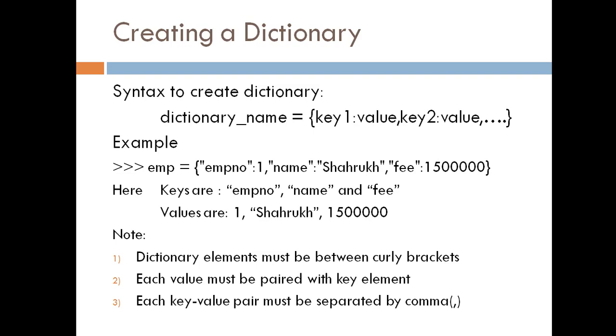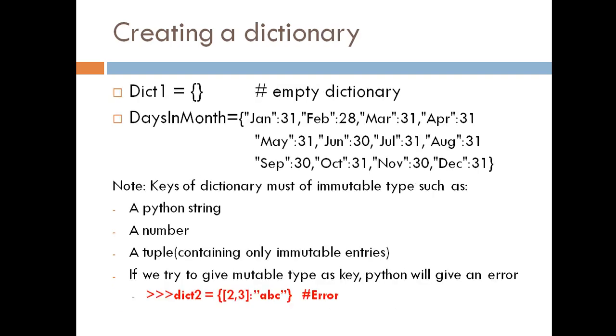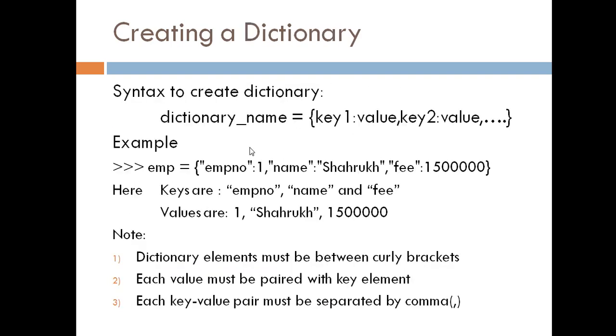The same thing is explained here. The syntax you can also see here. What is the syntax? Just like you give a list name, tuple name, or string name, similarly you can give a dictionary name. Then key 1 colon value 1, comma, key 2 colon value 2, and so on. Open with a curly brace and close with a curly brace, open flower bracket and close flower bracket.